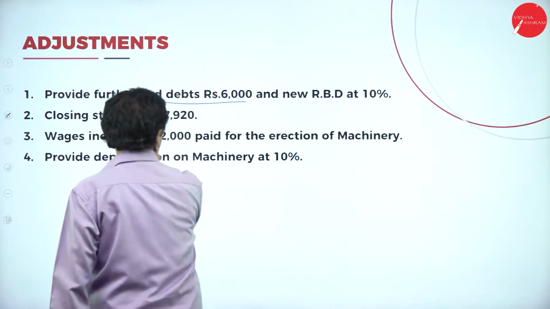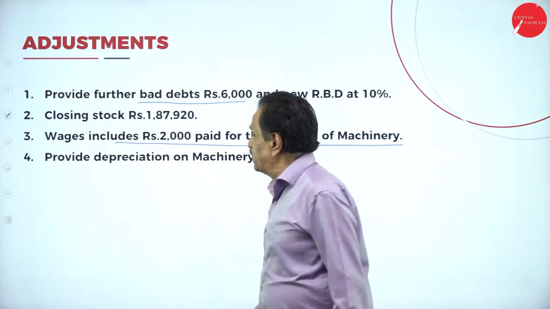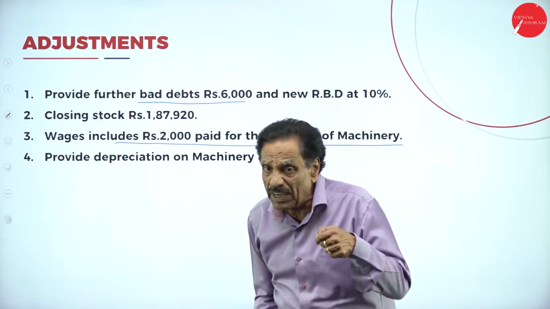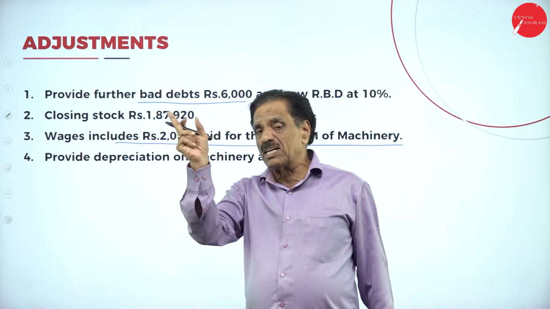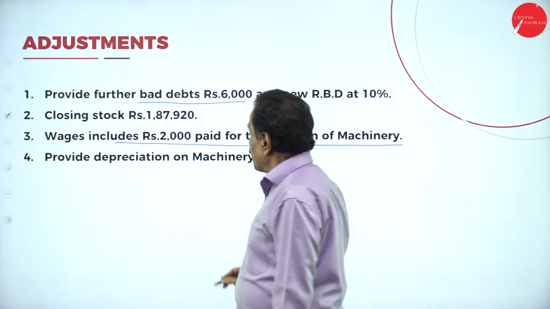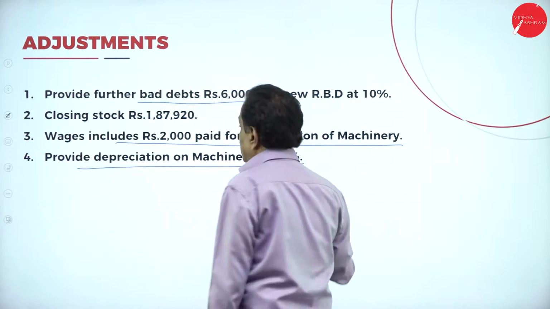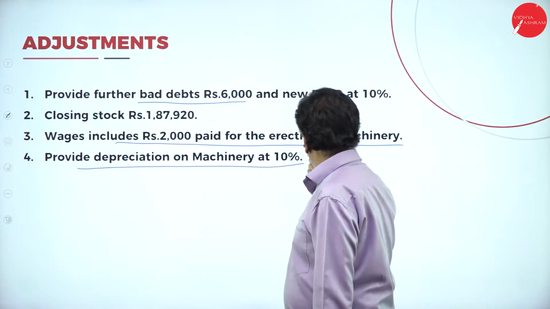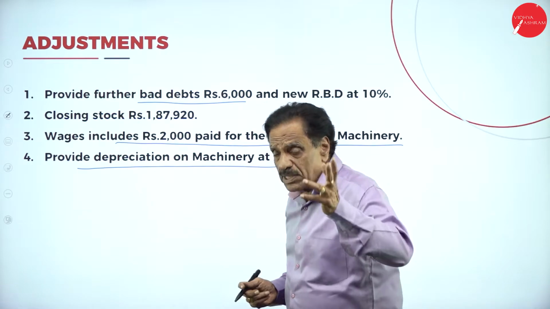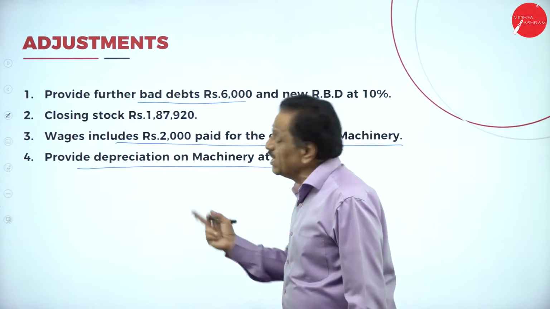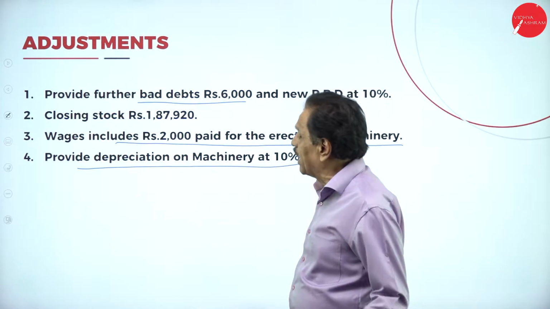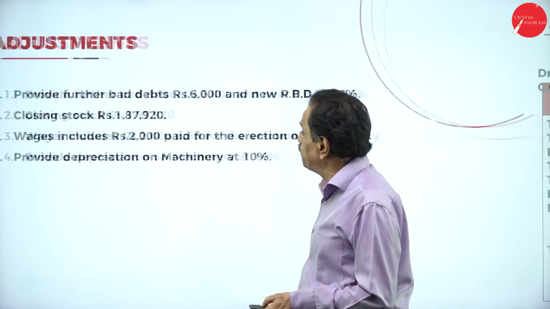Wages includes 2,000 paid for erection of machinery. Deduct 2,000 from the wages, then add to machinery on the asset side of the balance sheet. Provide depreciation on machinery at 10%. After adding 2,000, whatever the cost of the machinery comes, how much should be added? 2,000. Then only depreciation should be charged. How to work it out, I will show you.